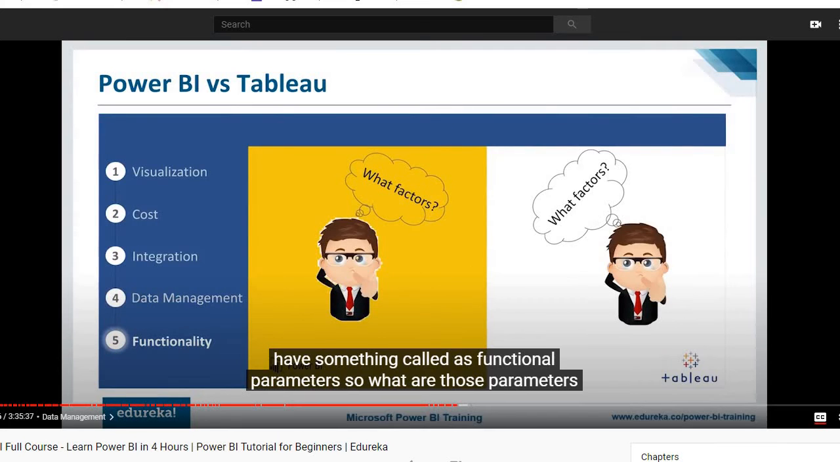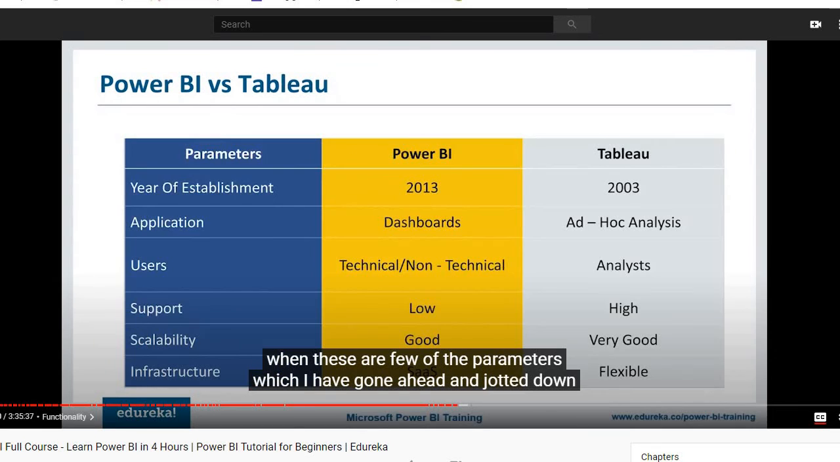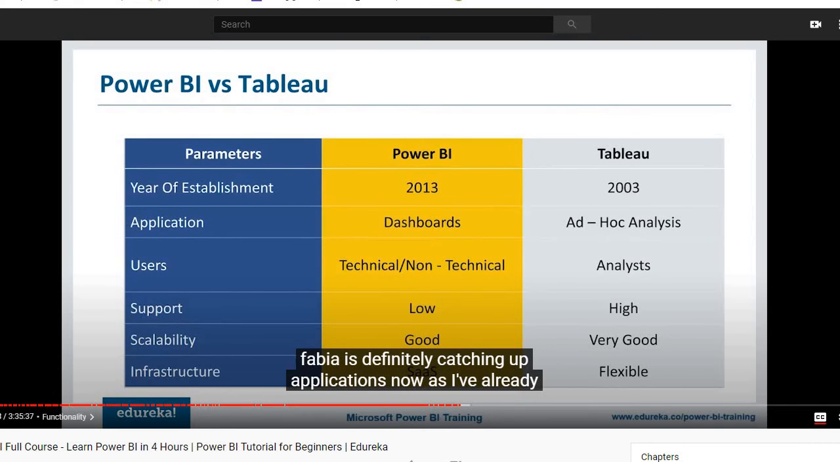Next on this list, we have something called functional parameters. So what are those parameters? Well, these are a few of the parameters which I have gone ahead and jotted down. We have the year of establishment. Now, Tableau had a great head start here because it started 10 years prior to Power BI, but Power BI is kind of catching up. If you talk about the overall organizational approach for a data visualization tool, Tableau has more experience compared to Power BI, but Power BI is definitely catching up.